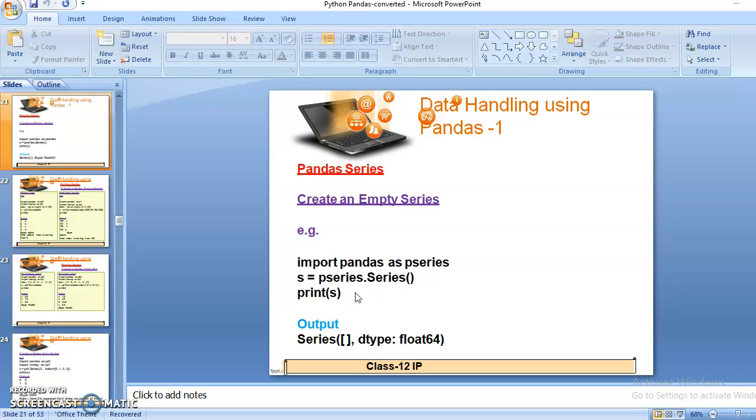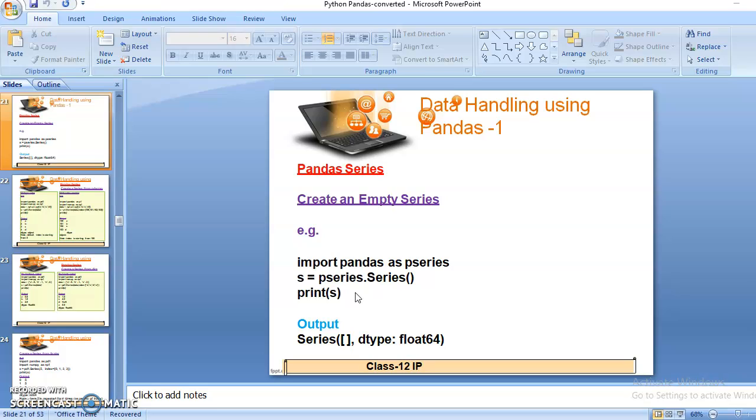Okay, students, what was the need to import the pandas library? It is very necessary when we are doing programming with the pandas library, because when we use any function in this program, the definition of these functions is stored in the pandas library.